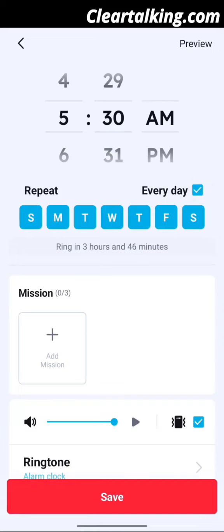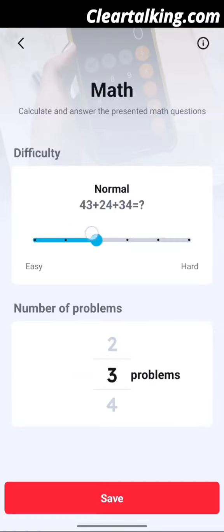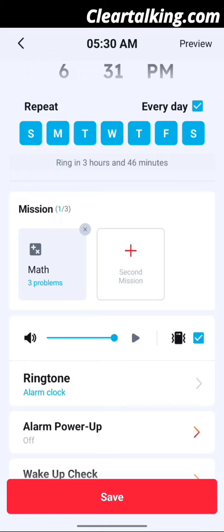Now go to Mission and select any maths problem, for example hardest math problem, so now when the alarm clock rings it won't stop until I solve the question. Click on Save and your alarm is ready.